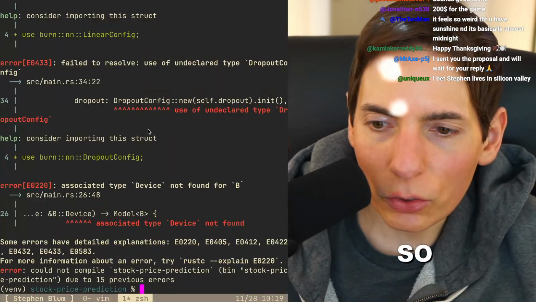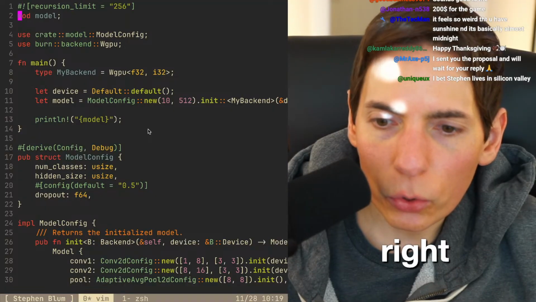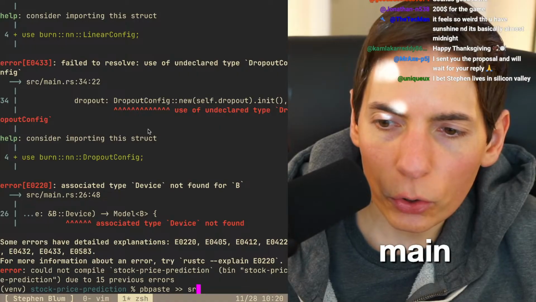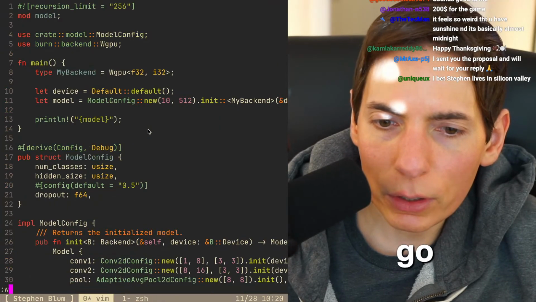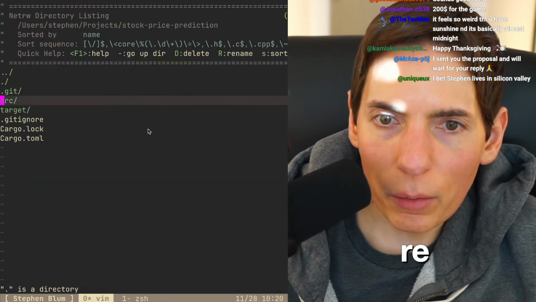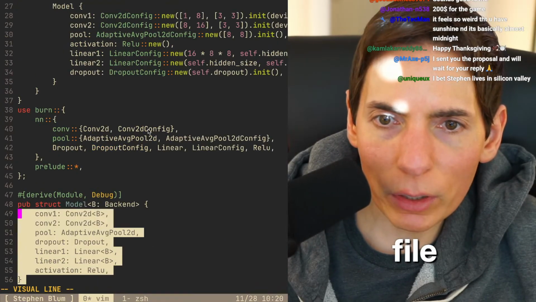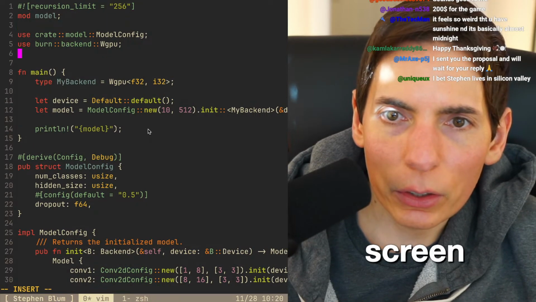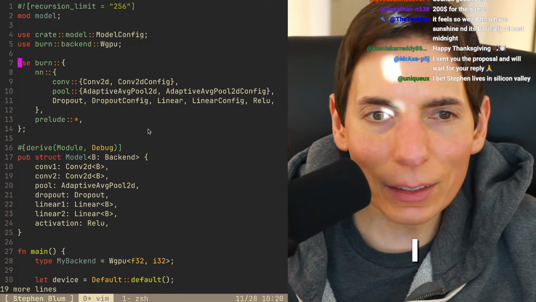All right, so one second. Let's do that. Paste over to our main, source main. There we go. Back over here. Close and then reopen the main file. Then we drop up to the top of the screen. Here we go. All right. So I think that's the idea.